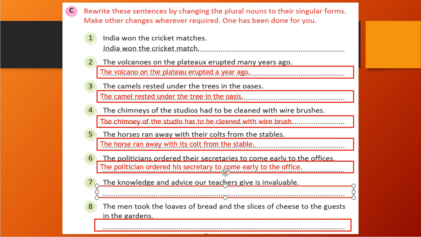The knowledge and advice our teachers give is invaluable. Okay, so here teachers is in plural form, which we will convert into singular.